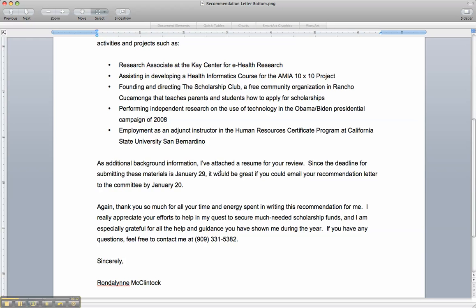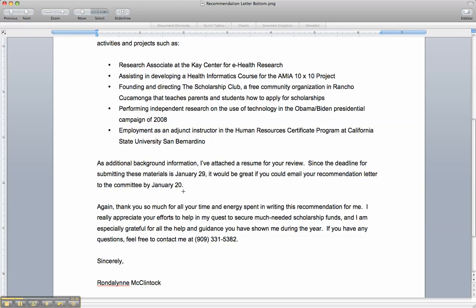Notice that we attach a resume for the person's review. Remember how we have you write those academic resumes? Well, this is where you use them. So you want to attach your resume for them to review, give them a hard deadline of when your materials are due and when you need to pick them up from that person, from the recommender.